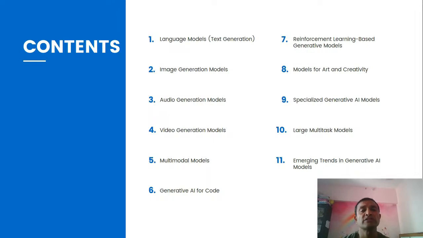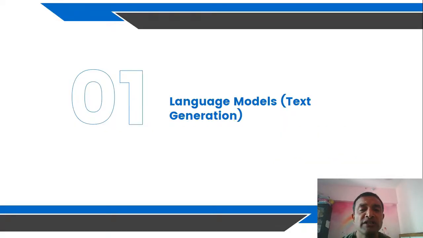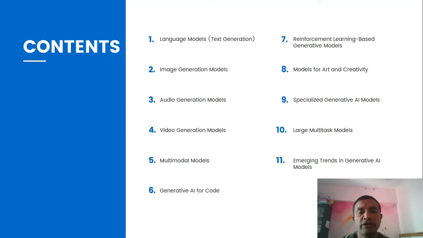Based on your input, you can use different image generation models. Also, you will hear about audio generation, Suno.ai. There are other text-to-speech apps or services that also come under audio generation models. Video generation models, you can also generate videos.